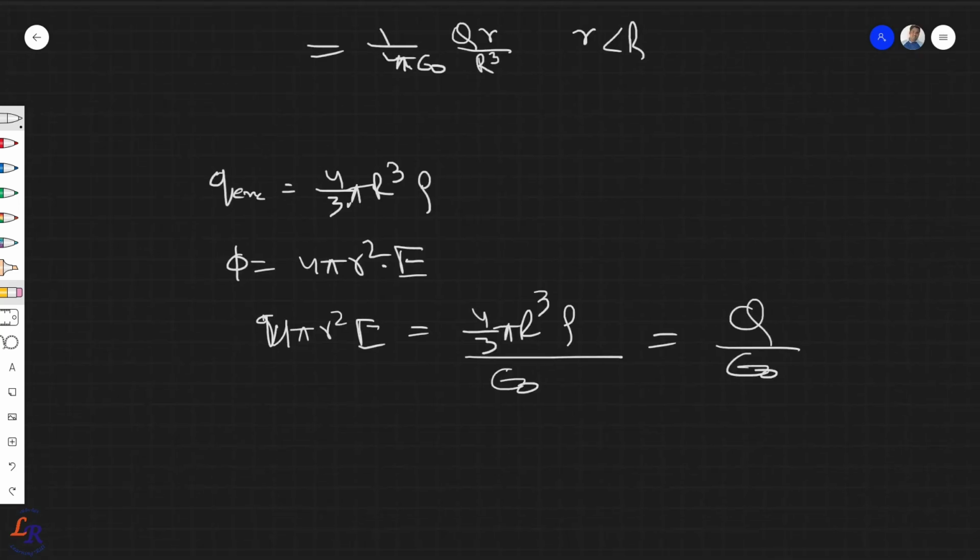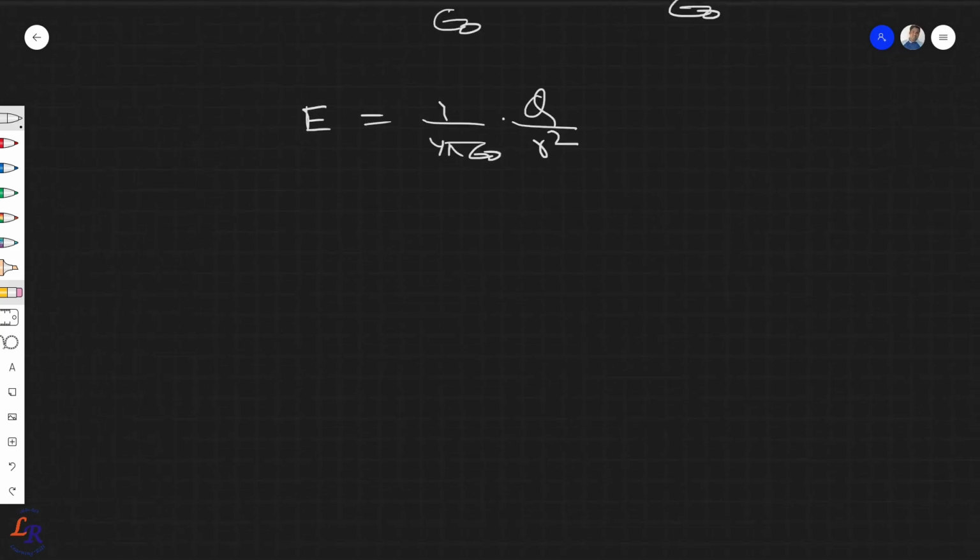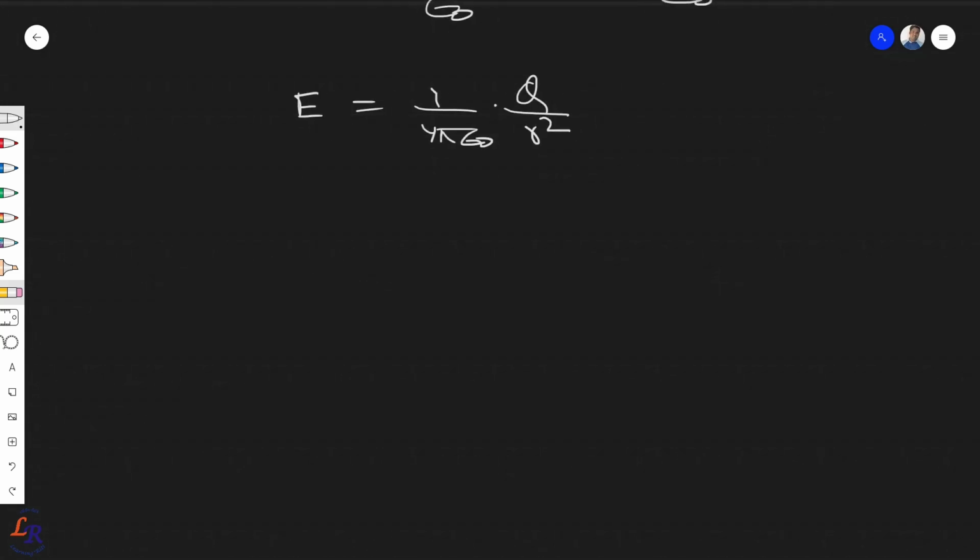Okay, so the electric field in this case can be given as E is equal to 1 upon 4 pi epsilon 0 Q upon r square, right? This is what we get assuming everything is concentrated at the center. So if I have to plot the curve for the electric field, how will we do it? Let's say this is your r and this is your electric field, and this is the sphere we are talking about here.